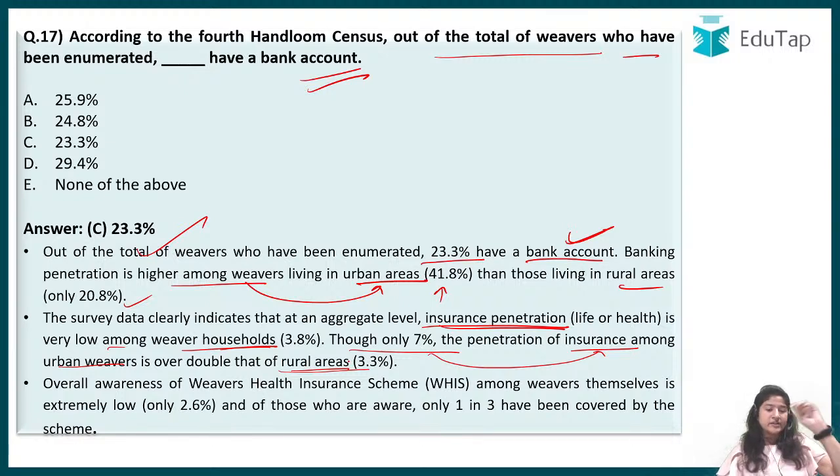Okay, so on an average that is 3.8. In rural areas, 3.3% have a little idea of awareness of this, and 7% in the urban areas. But still, even among those who are aware, only 1 in 3 have enrolled themselves in the pension insurance or health insurance schemes that the government provides.